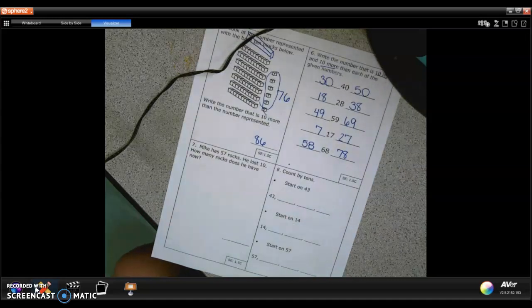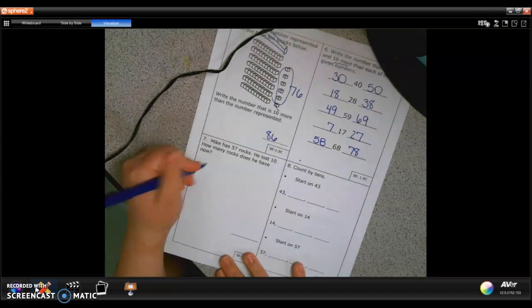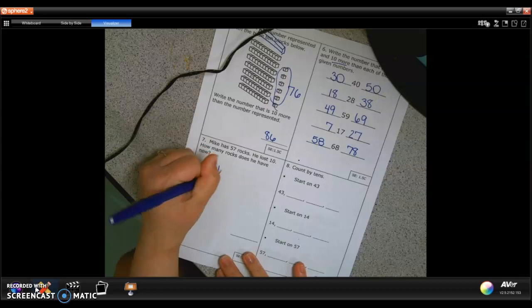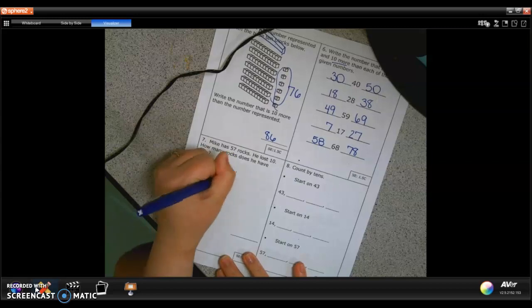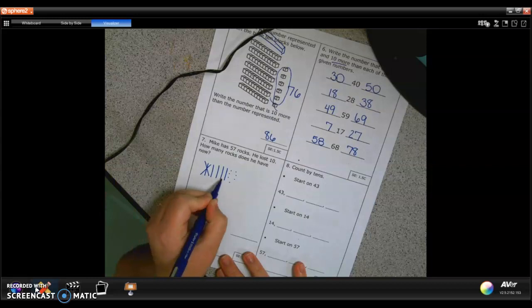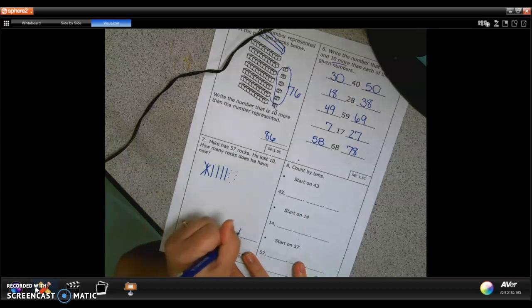Mike has 57 rocks. He lost 10. How many rocks does he have now? So he has 10, 20, 30, 40, 50, 51, 52, 53, 54, 55, 56, 57. He has 57 rocks. He loses 10, so how many does he have left? 10, 20, 30, 40, and 7 more is 47.